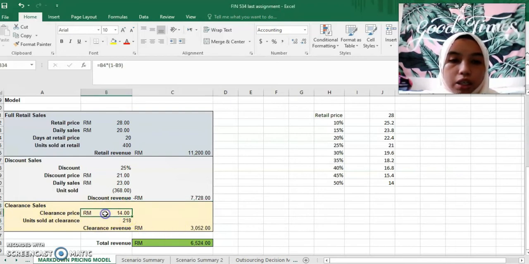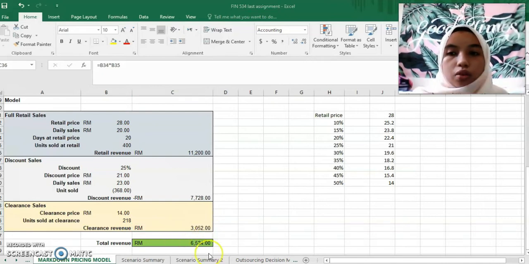When my clearance price is discounted by 15%, my clearance revenue is 3,052 ringgit in 2 days. To know the best discount to charge for my business, I have run a few scenarios to see which is the best discount to give to my customer. I have run a few scenarios on my discount sales.